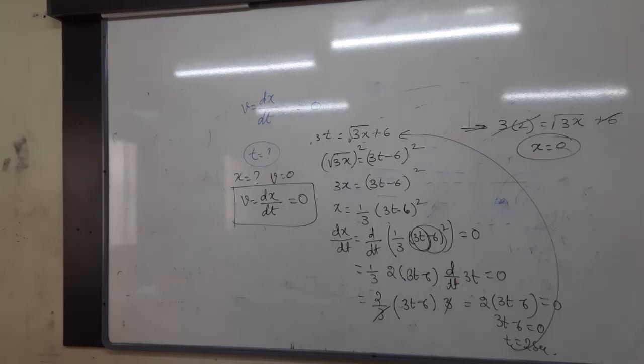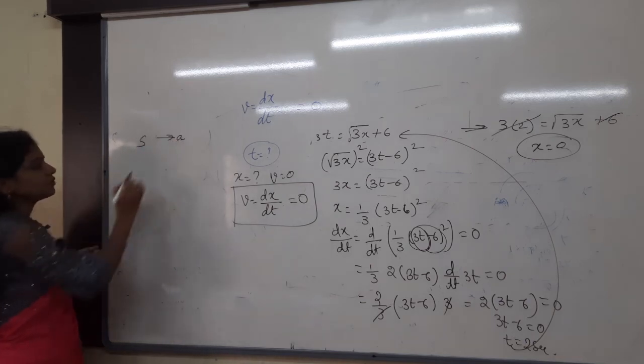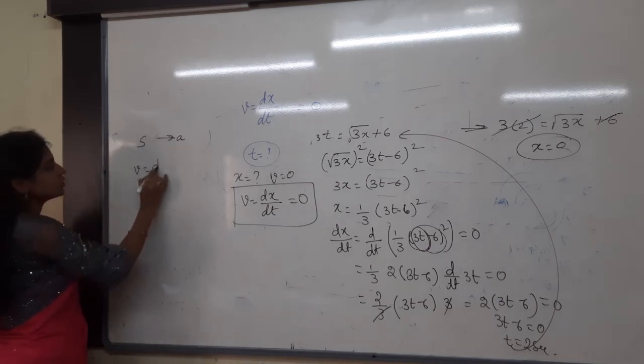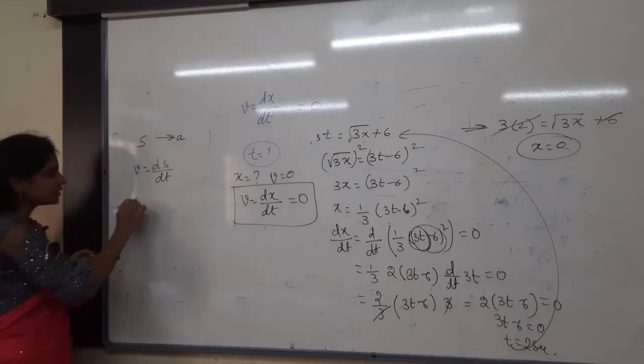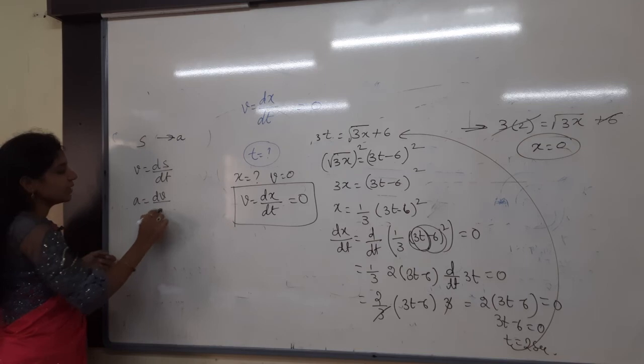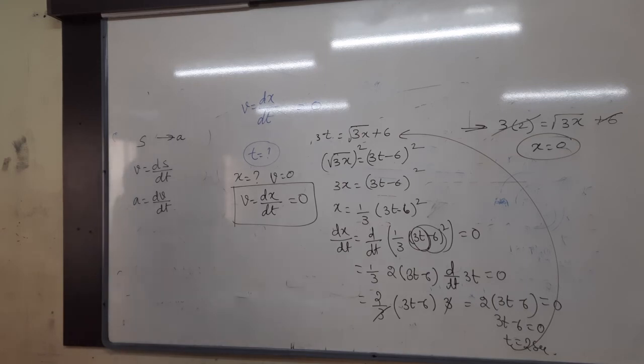Understand na? They have given S. From that you have to get the acceleration. How to get that? Velocity is equal to what? ds by dt. Once it is finished, then acceleration is equal to what? dv by dt. Nothing but you have to do double differentiation. S is directly proportional to t power 1 by 2.